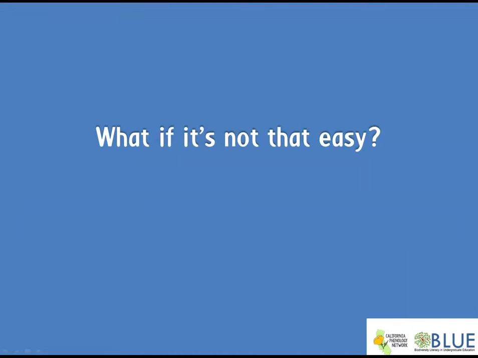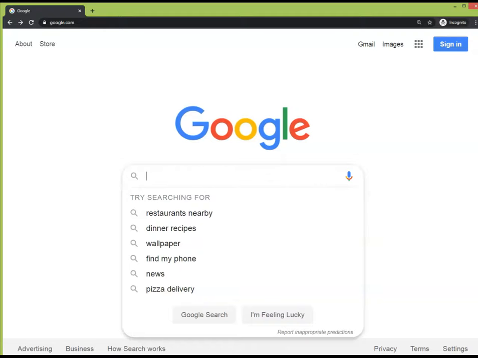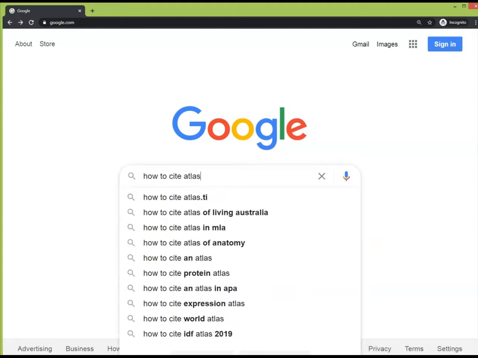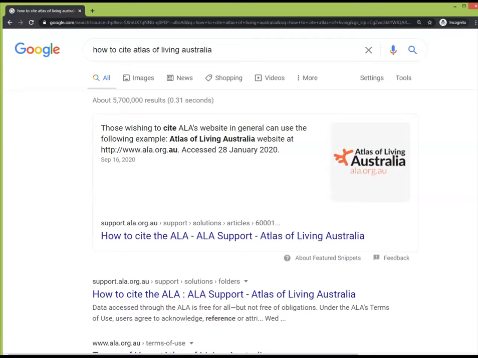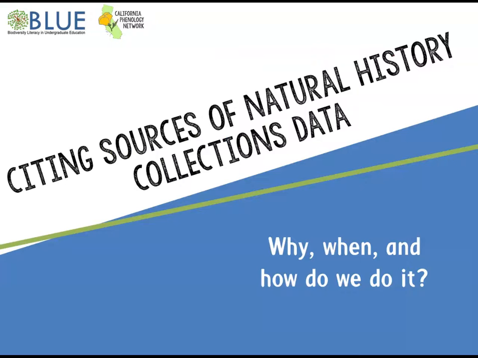Other collections data portals may or may not have easy-to-find citation recommendations, but that doesn't mean you aren't responsible for citing the data. Try entering how to cite and the name of the data source into a search engine. Or, if all else fails, you can email the data source's curator or webmaster for guidance. Chances are they will be happy to point you to the right place.